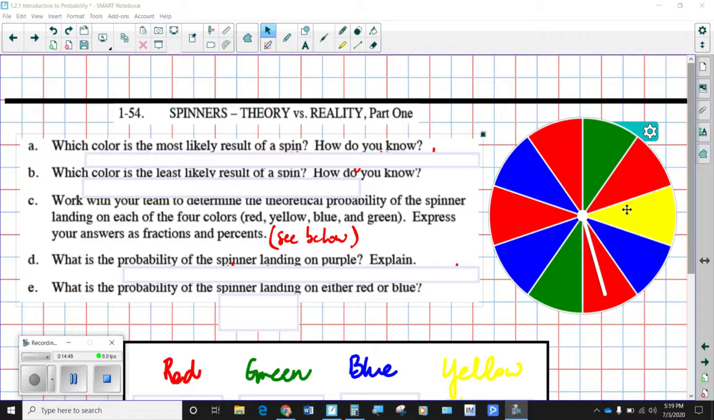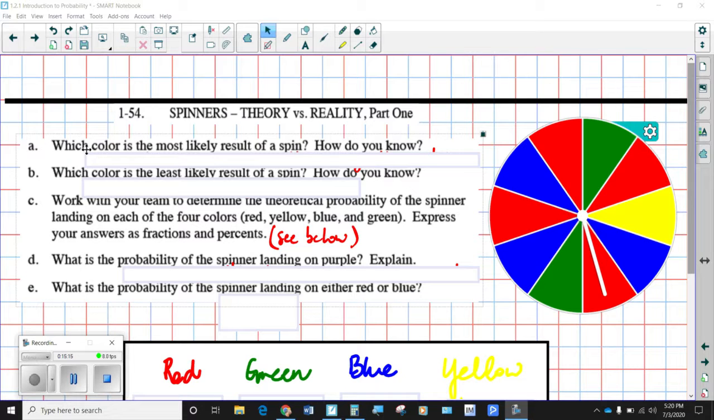Of those, it looks like there's 1 yellow, 2 green, 3 blue, and 4 red. All right, so I would really like for you to pause this video now and copy this spinner down. You don't necessarily have to color those in, but you can put a G here and an R there and a Y there, or if you like to be artistic, go ahead and color those in.